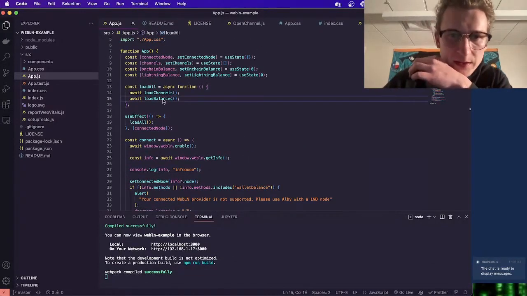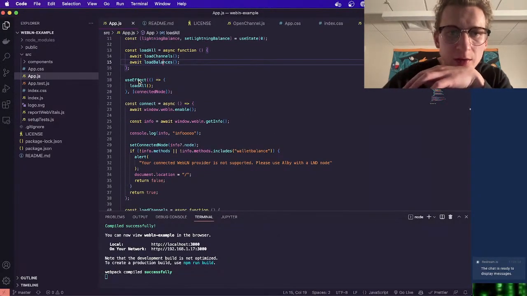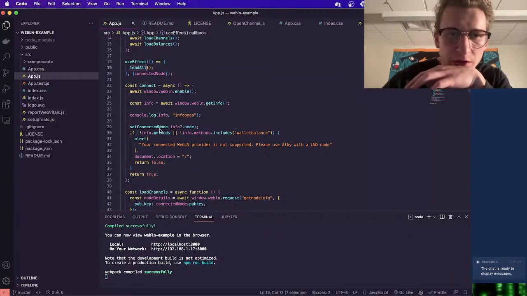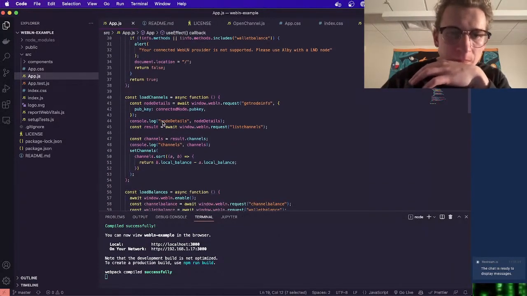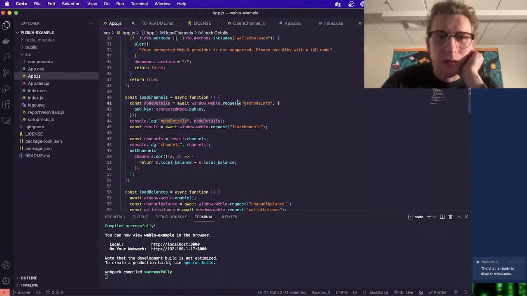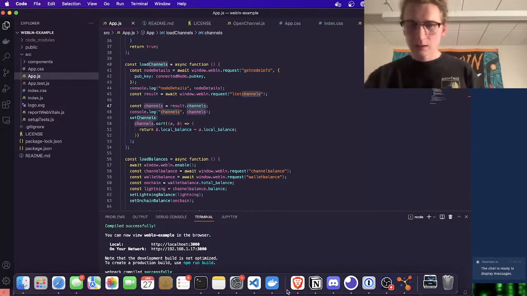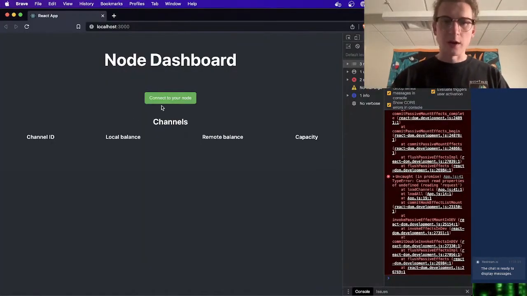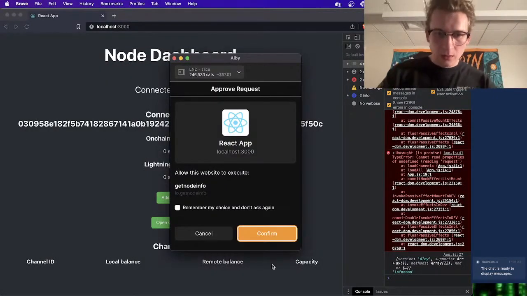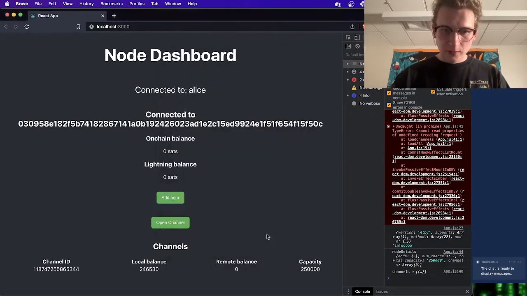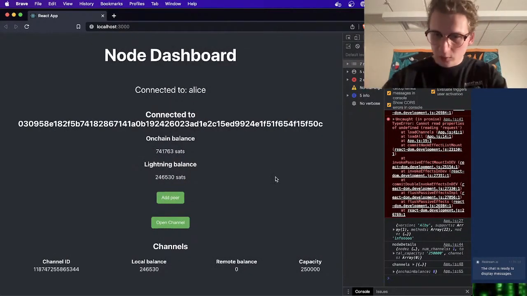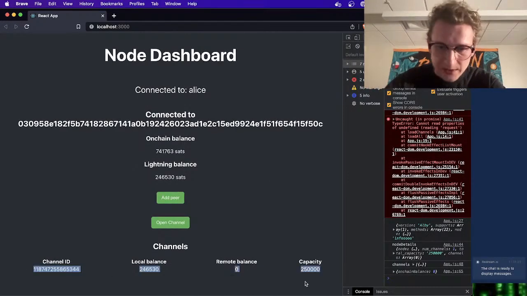So this is a pretty similar load all, loads all. Our connect function is the same here. Load channel, we're getting the node info. That was already working before. And then we're requesting list channels, all the same. Let's see what we get for this one. Maybe it's actually our Polar environment that's messing up. So confirm, confirm, confirm, confirm. Okay, this one works for some reason, because I'm listing my channel out down here.